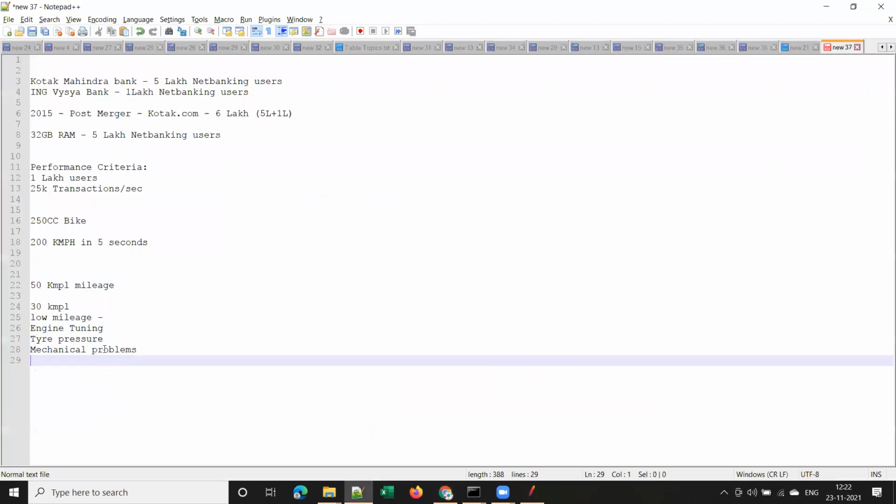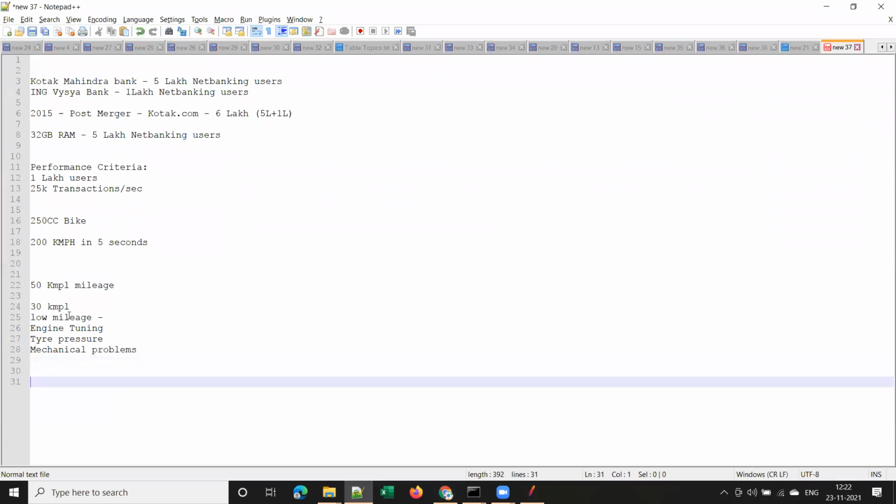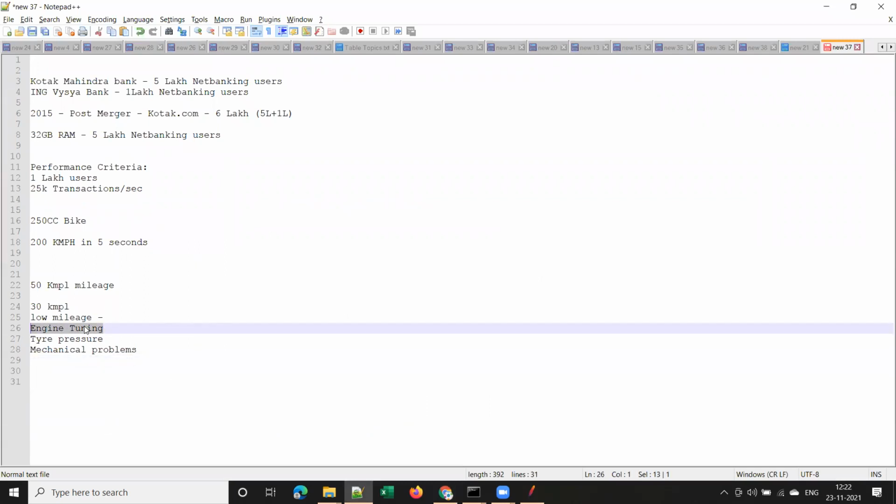Let's relate this example to the same thing. What does he do here? He will tune the engine. If the engine beating is faster, he will make it slow. At the same time, it should not be so slow that when the engine is in idle state, the engine stops. Yes or no? Whenever you are idle, whenever you stop the driving, it should not stop. Engine should not stop. Yes or no? Yes, sir. He should give a proper tuning of the engine to get better performance from the vehicle.